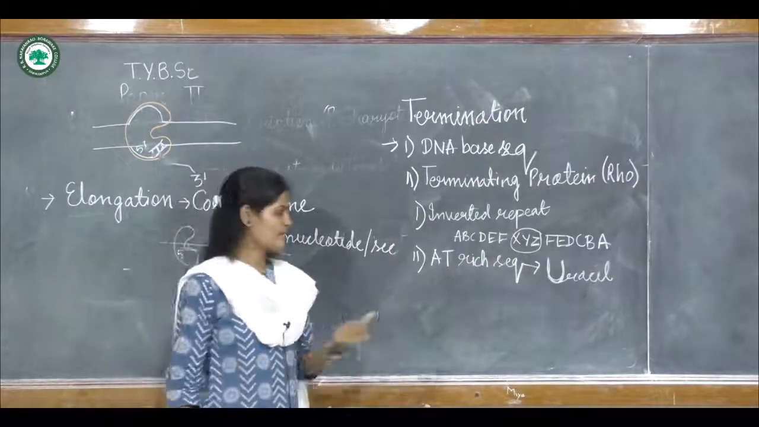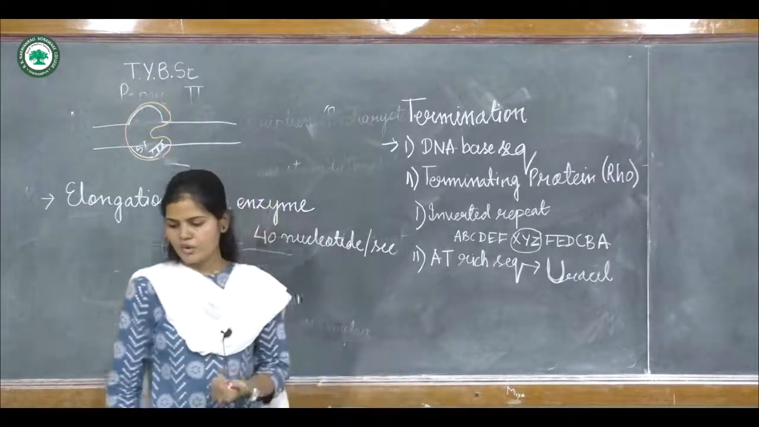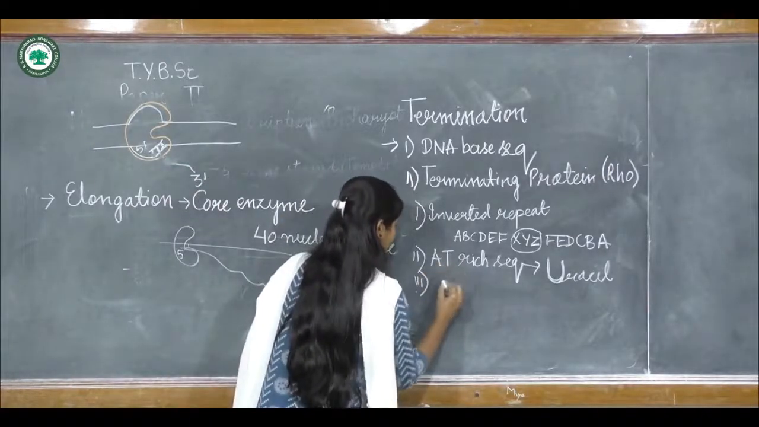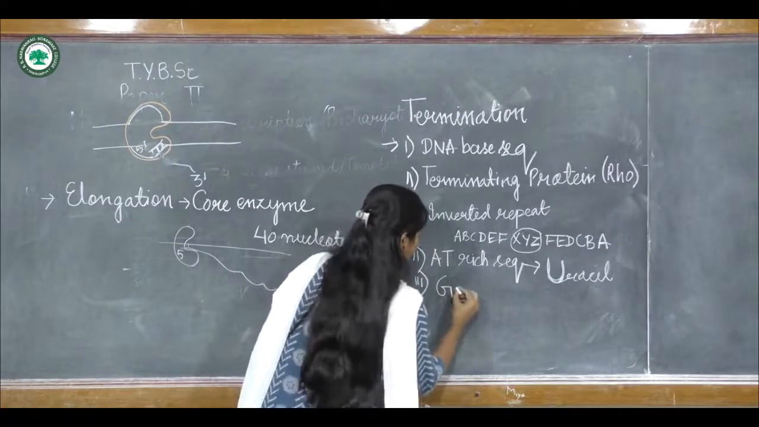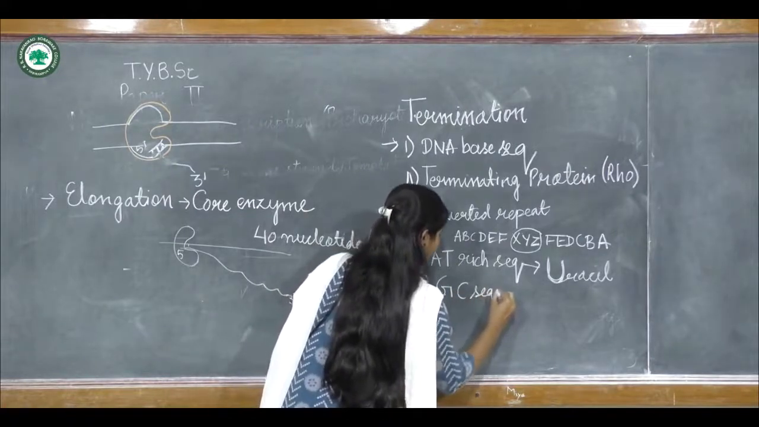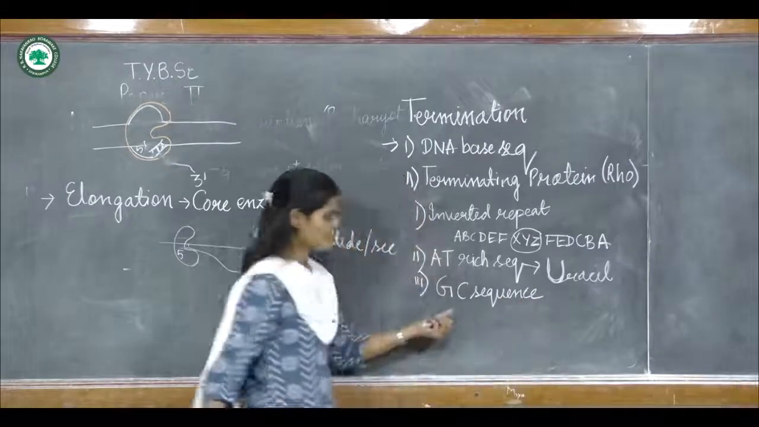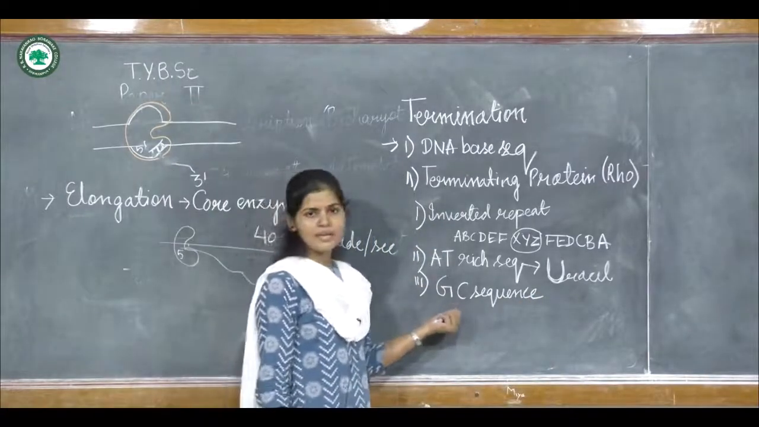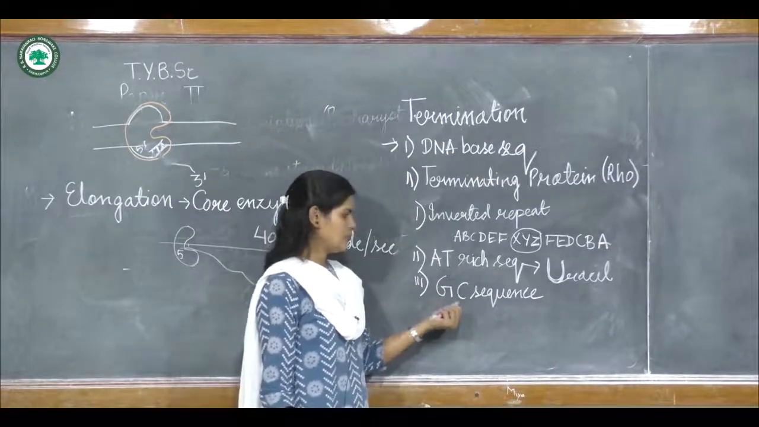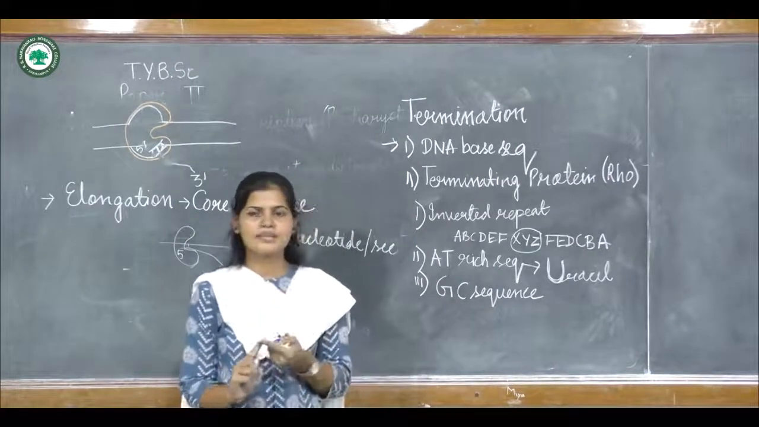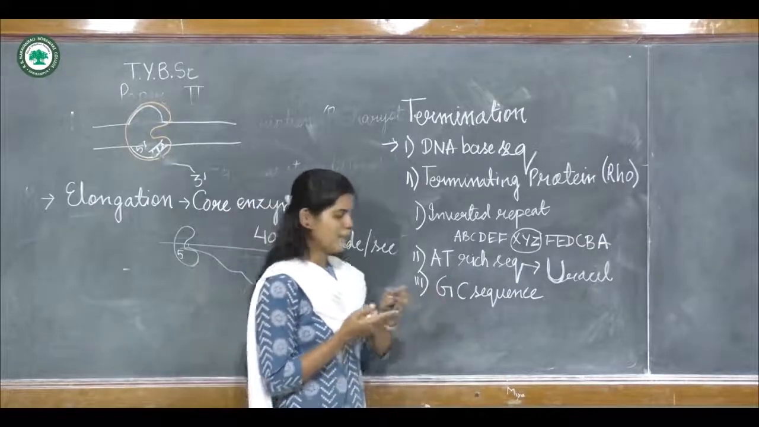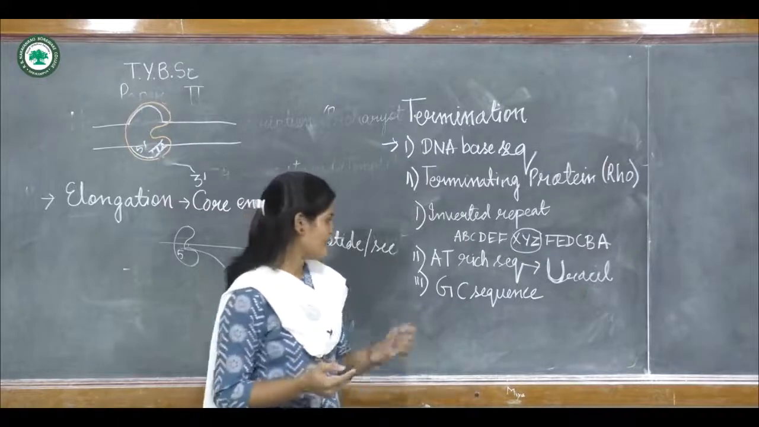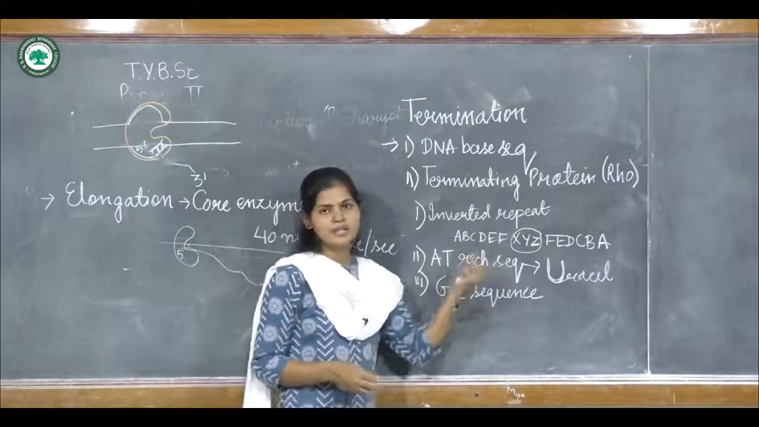And one more is the presence of a GC sequence. Suppose this GC sequence comes along the DNA. Because it has triple hydrogen bonds, the dissociation or the melting of the DNA is not easy at that place, so this will also cause termination.